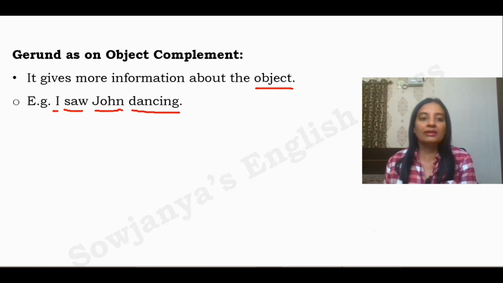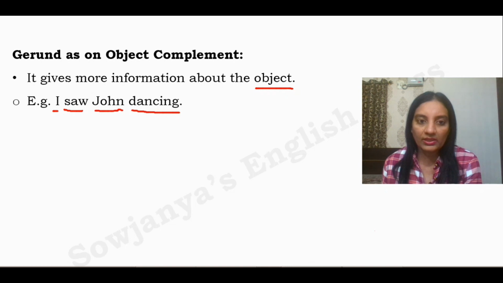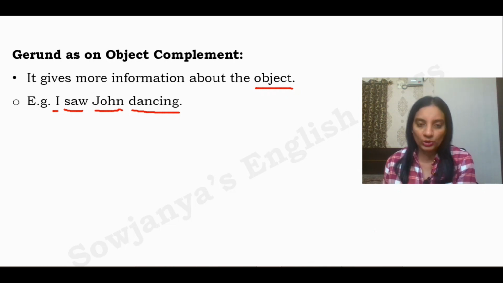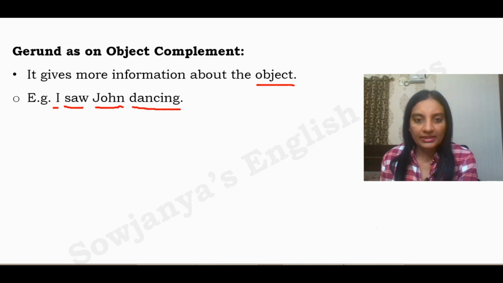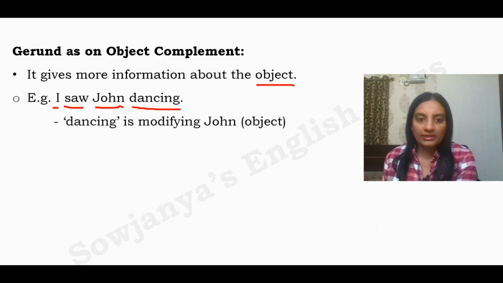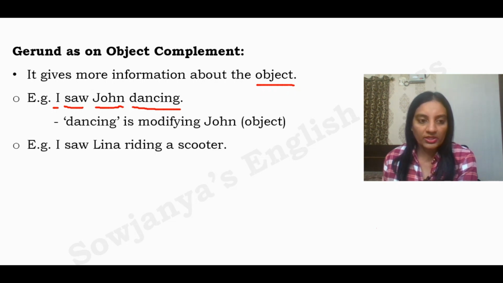While dancing, I saw John. That's what I mean. So here this dancing acts as the object complement. It is adding more information about our object John. Here dance plus ing, dancing, acts as object complement. Object is John over here. Dancing is modifying John, that is the object. One more example.